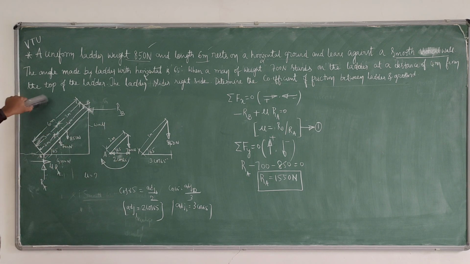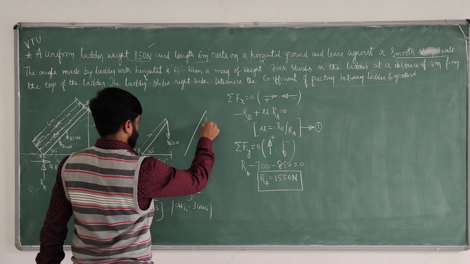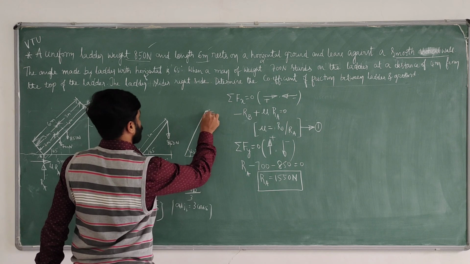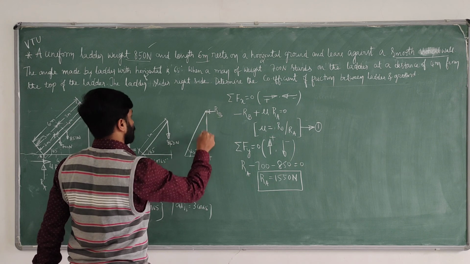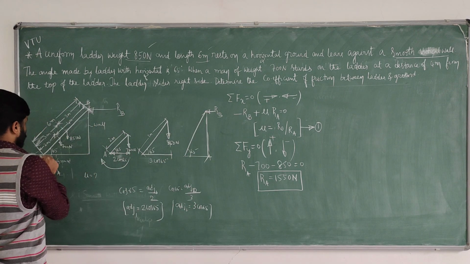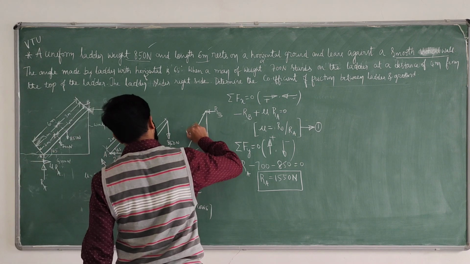Now I want this vertical height also. So I know this angle is 65 for this force. This is the RB vertical distance. How to compute this vertical distance? I know the total horizontal distance.